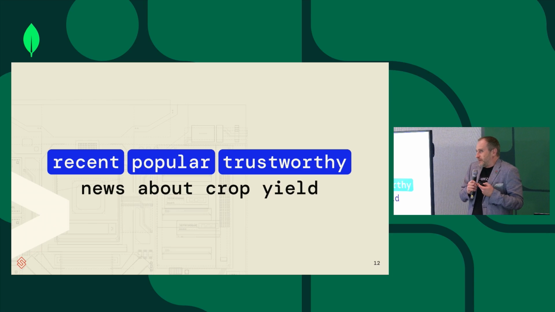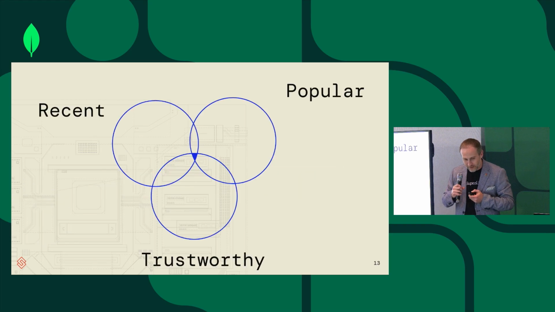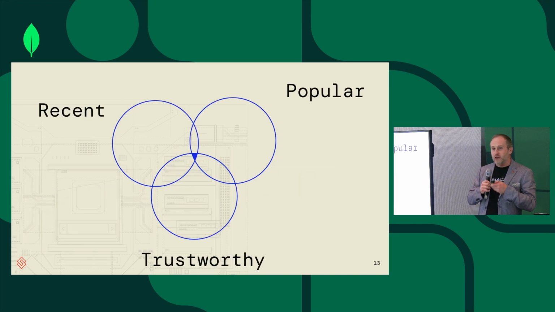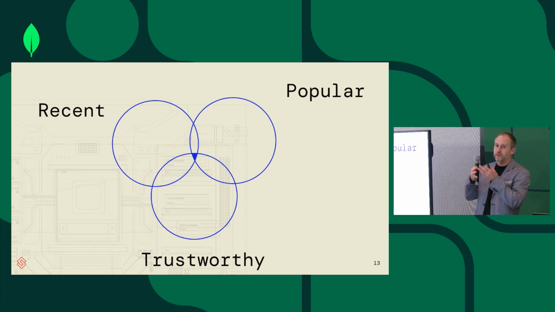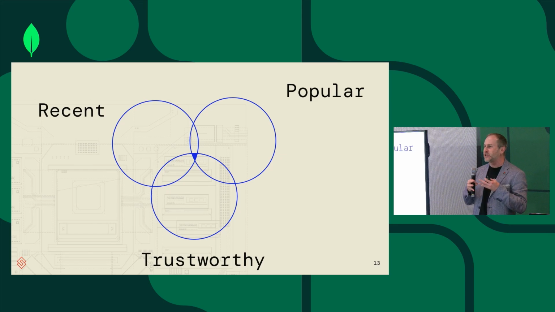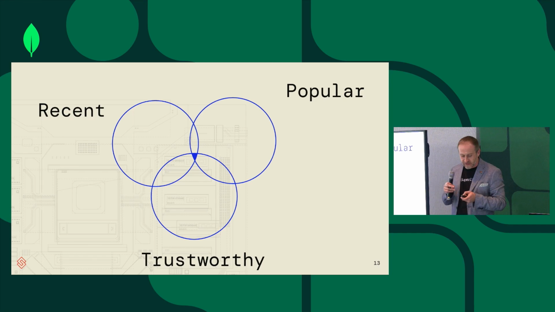Now, let's move to something a little bit more complex. Recent, popular, trustworthy news about crop yield. So this is now becoming really complicated. And by the way, if we start using filters and we look at the intersection of those 3 areas, actually the intersection is quite small. So it's quite easy to lose the right result, because the number of suitable results is very small.